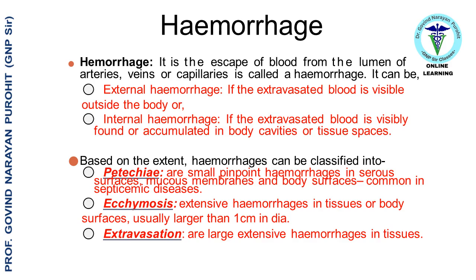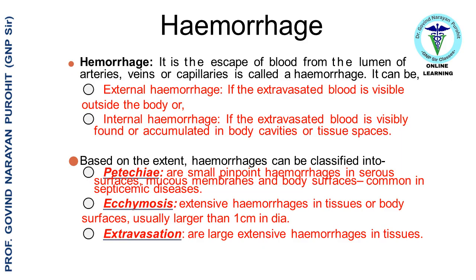Now let's discuss hemorrhage. Hemorrhage is the escape of blood from the lumen of arteries, veins or capillaries. It can be external hemorrhage if the extravasated blood is visible outside the body, or internal hemorrhage if the extravasated blood is visibly found or accumulated in body cavities or tissue spaces. Based on the extent, hemorrhages can be classified into petechiae, small pinpoint hemorrhages in serous surfaces, mucous membranes and body surfaces common in septicemic diseases. Ecchymosis, extensive hemorrhages in tissues or body surfaces, usually larger than 1 cm in diameter.